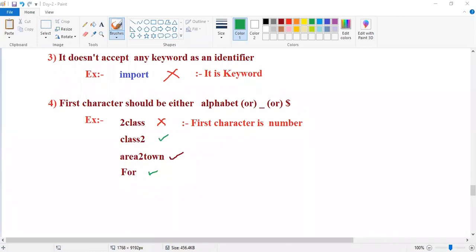For you, I will show you some names, guys. You have to identify whether each is valid or invalid. That is your task. Just give me 2 minutes, guys.